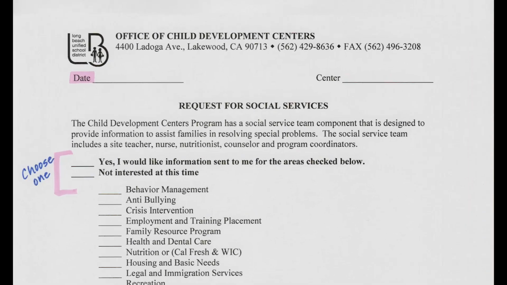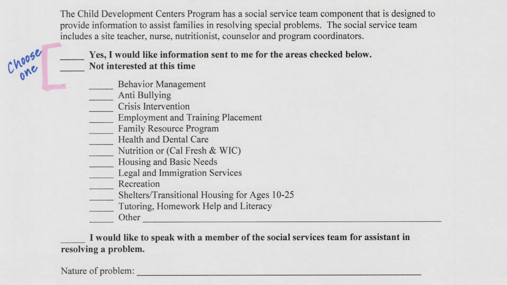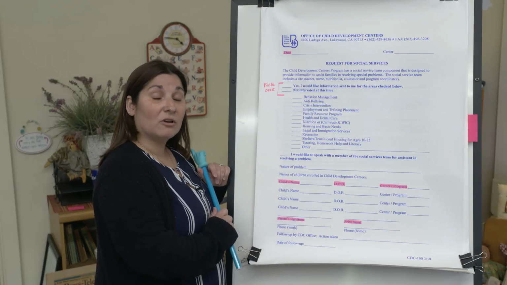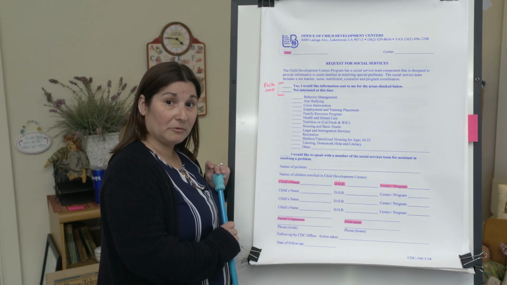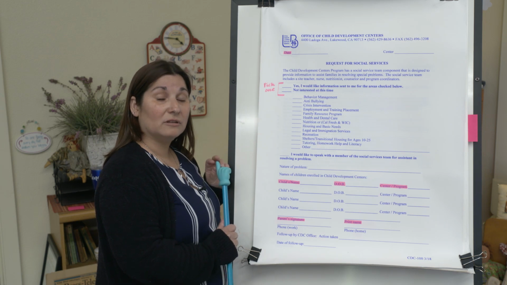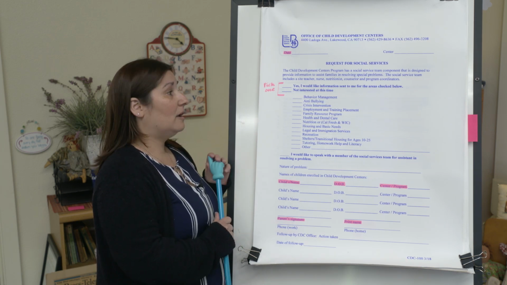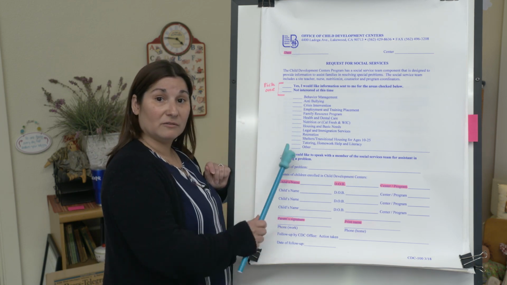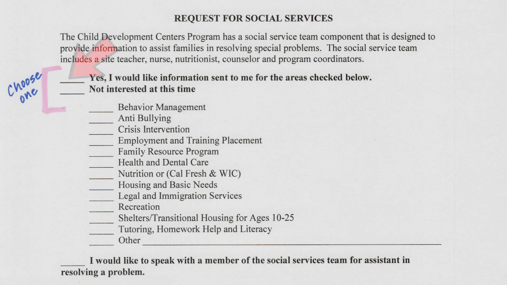Please make sure you fill out the date that you're filling out the forms. On this section, we do have a booklet of information that has contact information for all of these services. These contact numbers and addresses are for the parent to follow up on their own. If you would like the information, it is a complete booklet, and we can send that out with your parent handbook. If you are interested in any of the services, any information in them, or you just want the booklet, you can go ahead and check yes, and we'll send that out to your home.